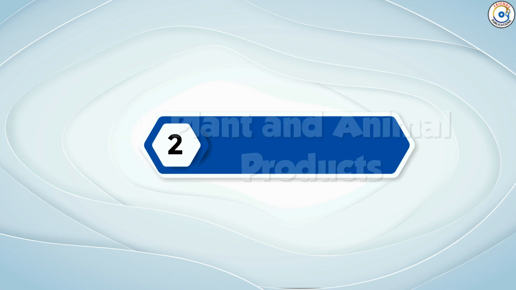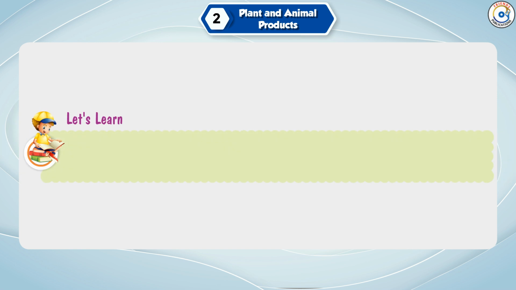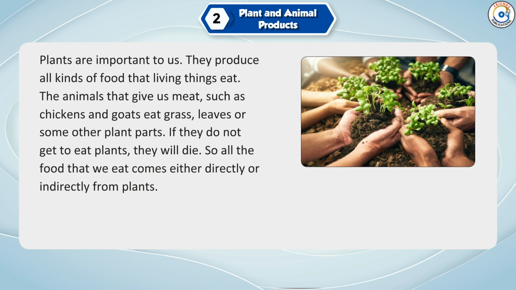Chapter 2. Plant and Animal Products. Let's learn leaves as food factories, food for non-green fungi, carnivorous plants, things from plants, categories of animals, food chain and food web. Plants are important to us.